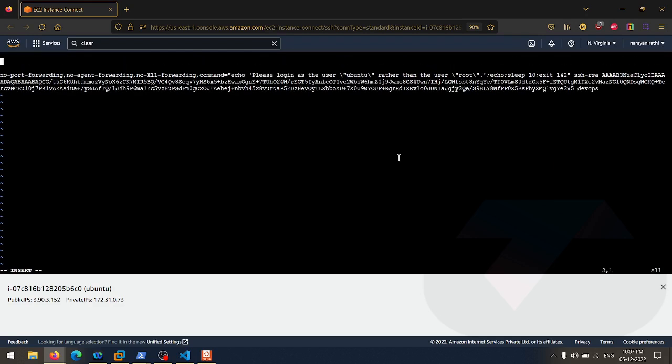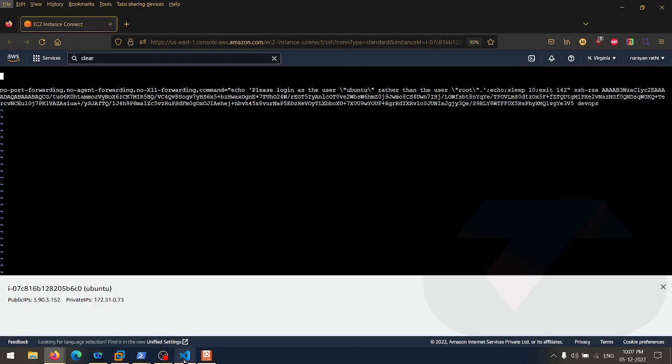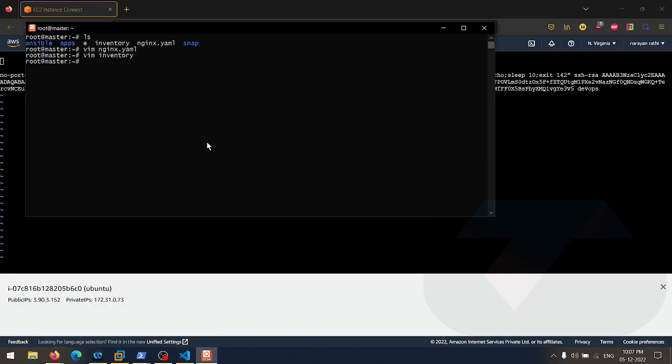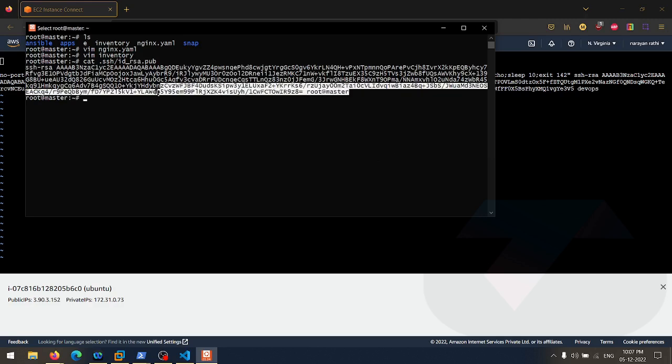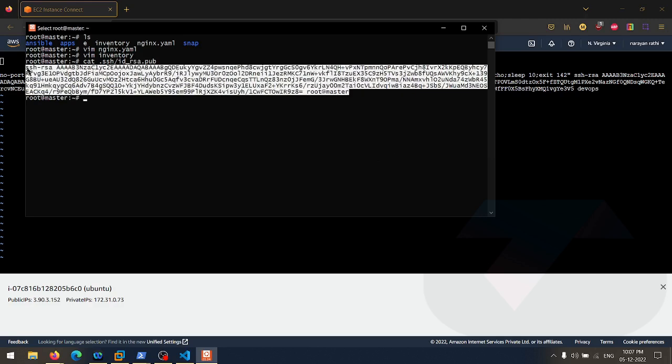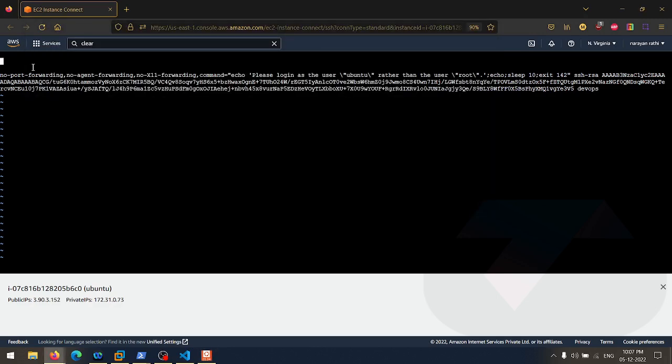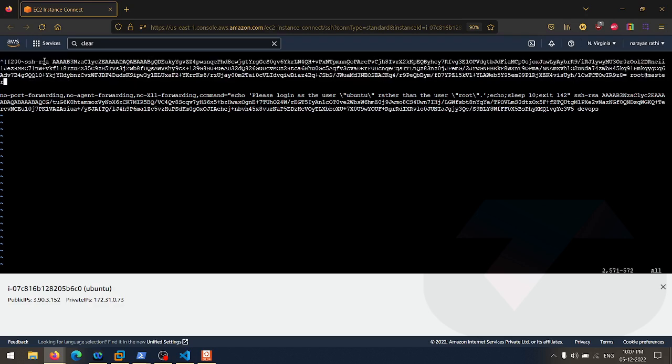Now we have to paste one key here, and that key should be the key of this master. I have already created the key, id_rsa.pub. Get this key, which is the public key of this system. Let me copy the key here. Let's paste it here. Control Shift V, and done.